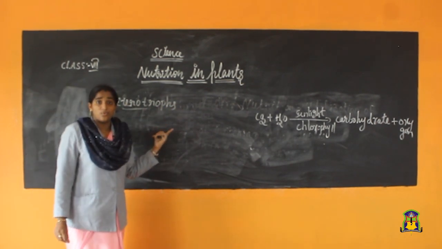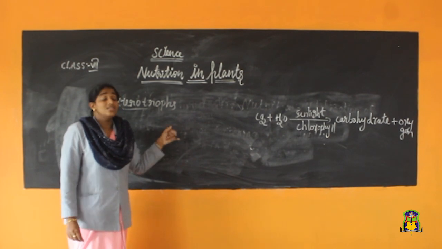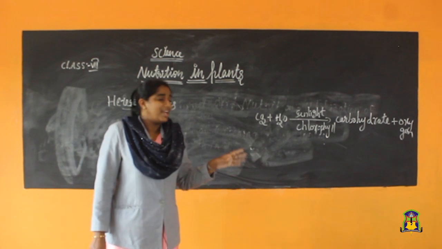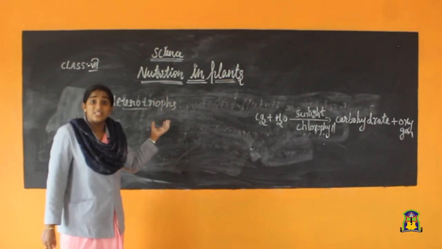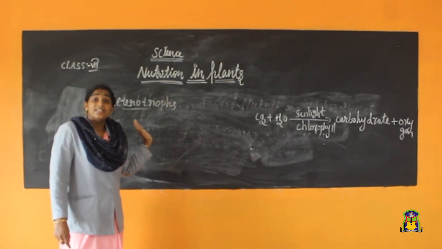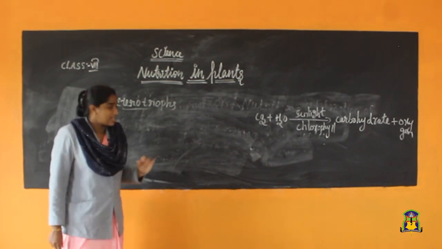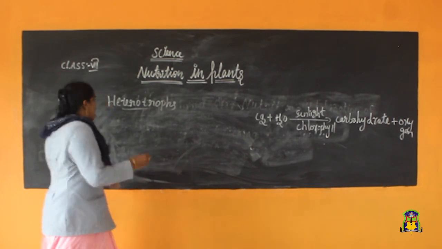Next one, heterotrophs or heterotrophic nutrition. This is the other nutrition. I will explain this in detail in the next class. But here I am just saying what heterotrophs are. These heterotrophs directly or indirectly depend upon the autotrophs. Got it? Heterotrophs are all animals